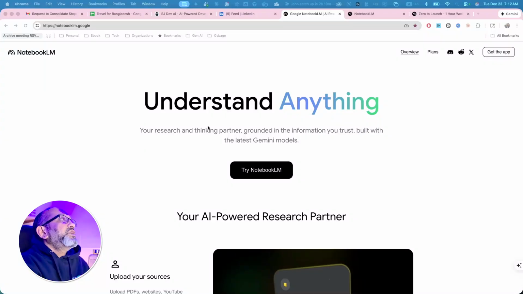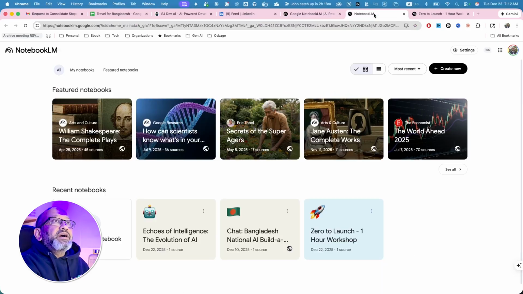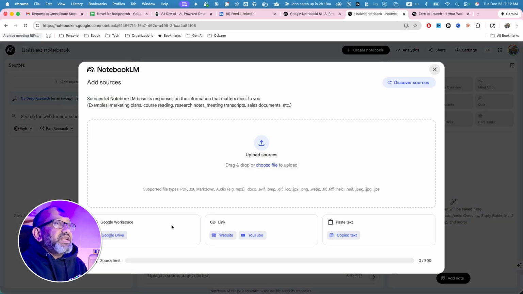So we're going to go to notebooklm.google. Some of you have gone there already. Once you get there, you go to try NotebookLM, log in with your Google account, or you can actually download the app as well. There are so many amazing things people have built. It's really unbelievable. To be honest, I am shocked at how many very interesting ones people have done. So let's create a brand new one.